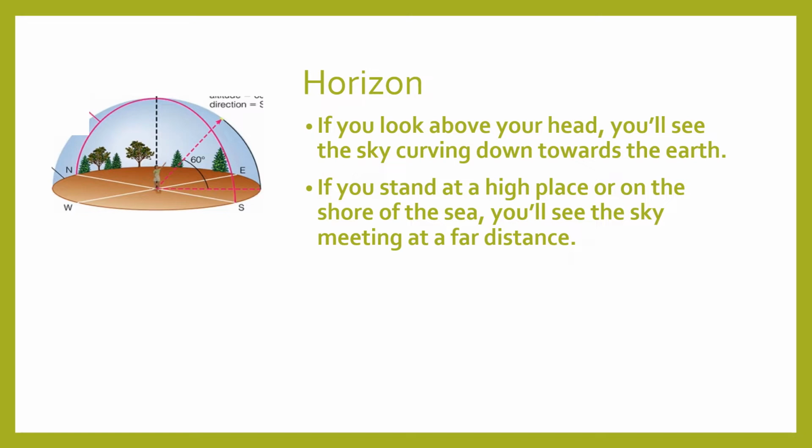At first, he looks up, puts his head upwards and slowly brings his head down straight. When he does this, what he understands is that the sky is curving down towards the earth. Children, even if you move out of your homes, not now, when the lockdown is called off, if you move towards your farmland or flat surface, or to the seashore also. You know what a seashore is, right? You have one at Khambhat. If you're living at Surat, you have one there, or even at Rajkot.